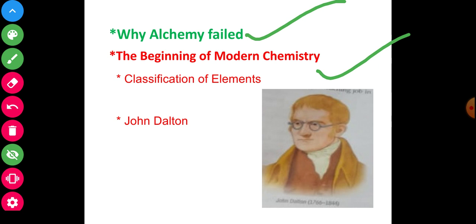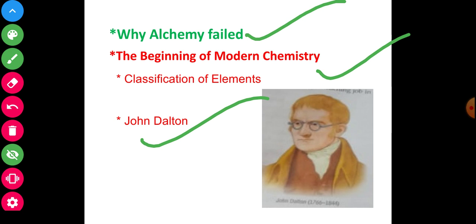John Dalton, in 1803, gave the concept of the atom. He gave the atomic theory. Now here is an introduction about the atom. The smallest part of an element is made of an atom. All atoms of an element are similar, but the atoms of different elements are different. An atom may combine with other atoms of the same element to form molecules of the element.